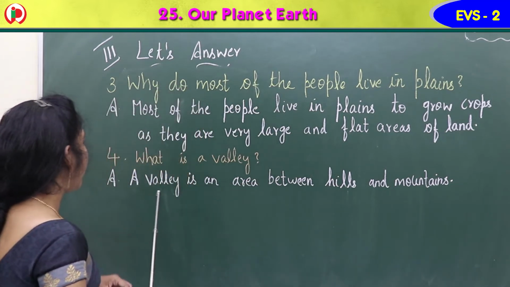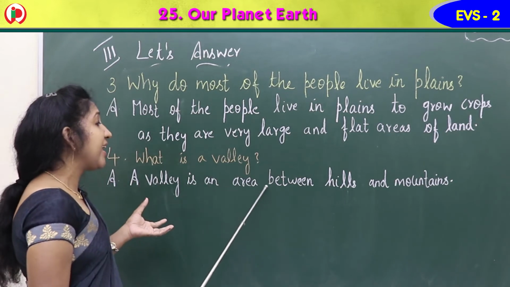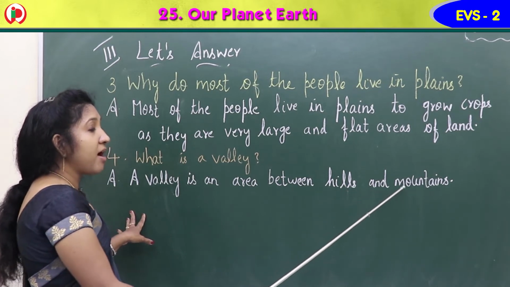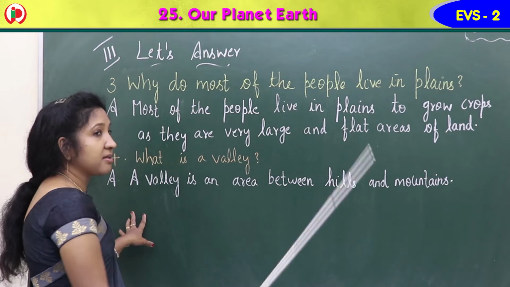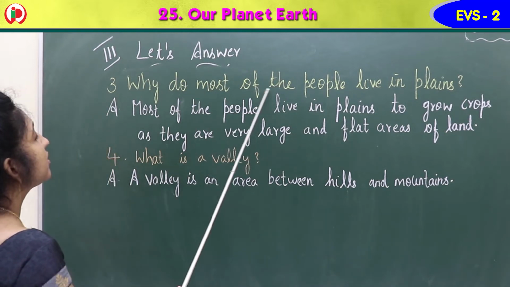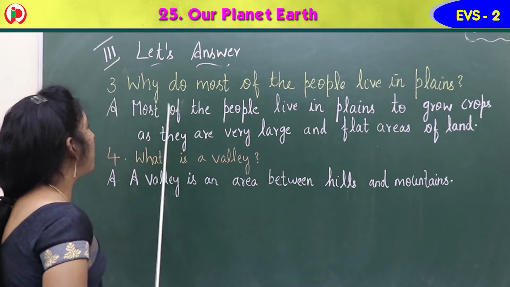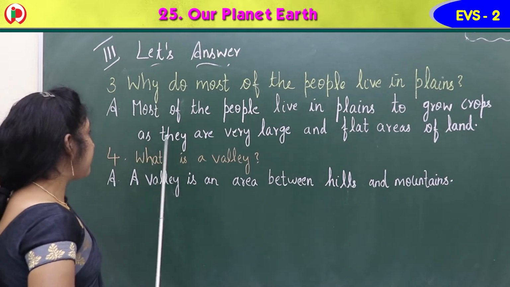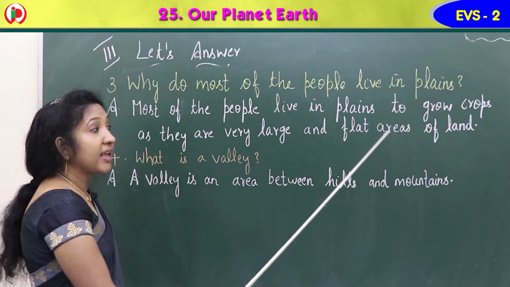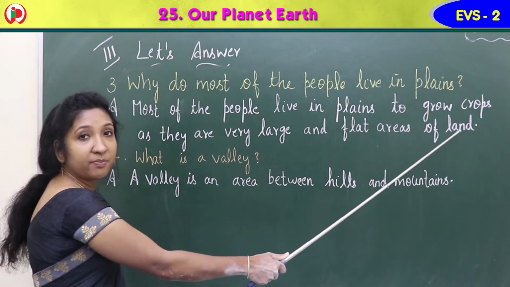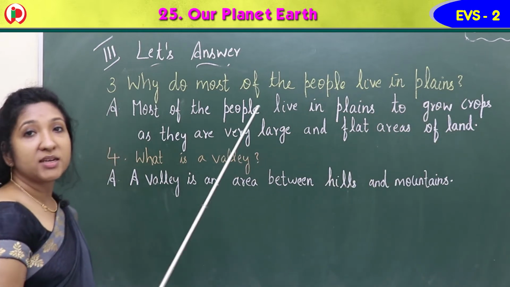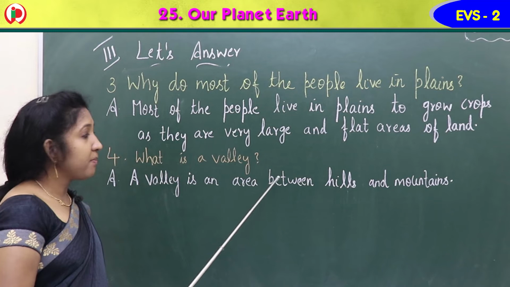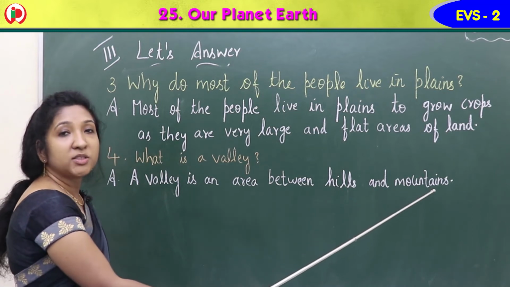So, what is a valley? A valley, V-A-L-L-E-Y, is an area between hills, H-I-L-L-S, and mountains, M-O-U-N-T-A-I-N-S. So, why do most of the people live in plains? Most of the people live in plains to grow crops as they are very large and flat areas of land. The fourth question: what is a valley? A valley is an area between hills and mountains.